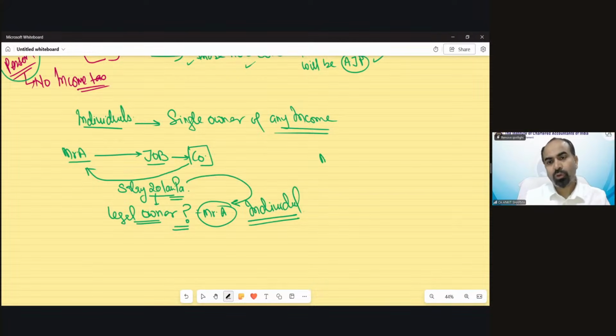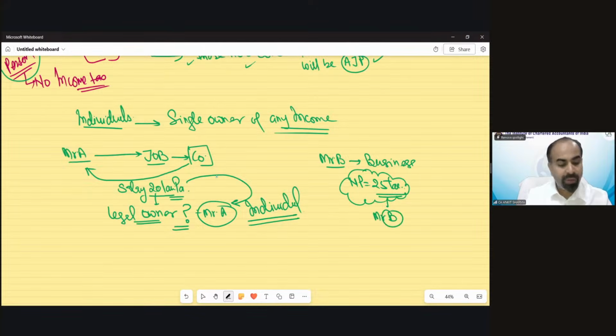Clear? Suppose Mr. B is doing a business, and from that business he earned a net profit of 25 lakh rupees in a year. He is doing this business all alone as a proprietor. Now who is the legal owner of this business income? That is Mr. B. And because he is the single owner of that income, he would again be called an individual. He needs to pay tax as an individual.